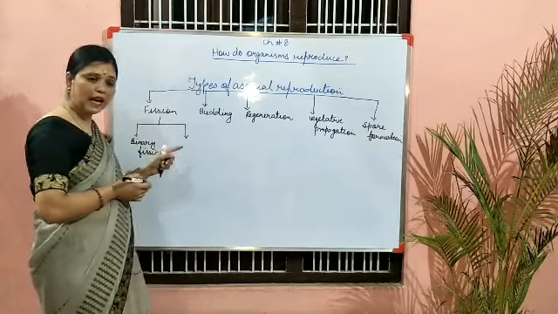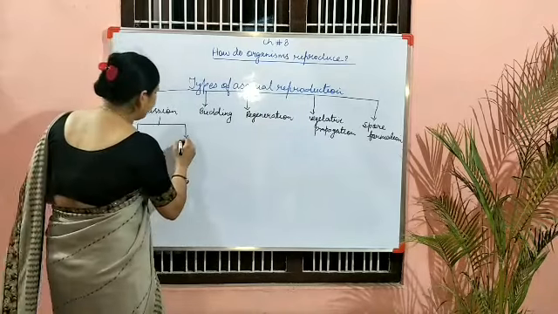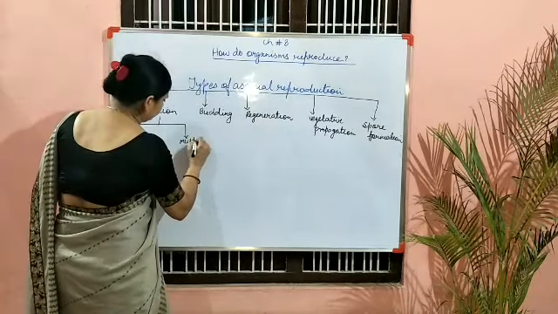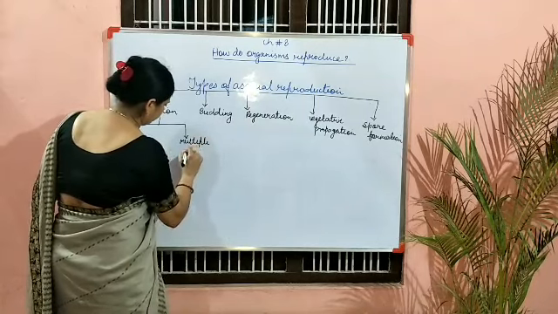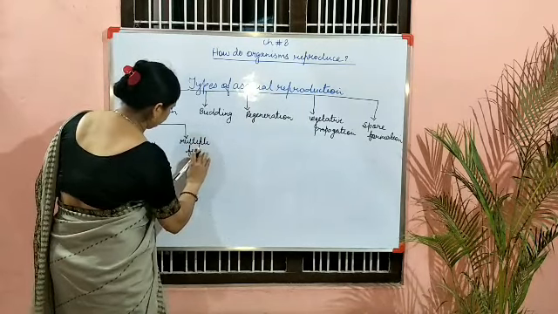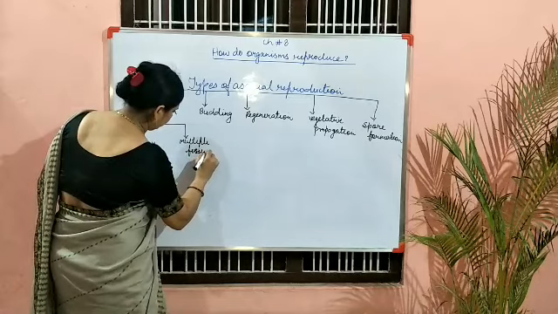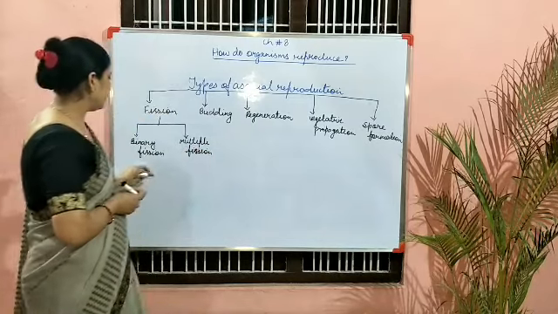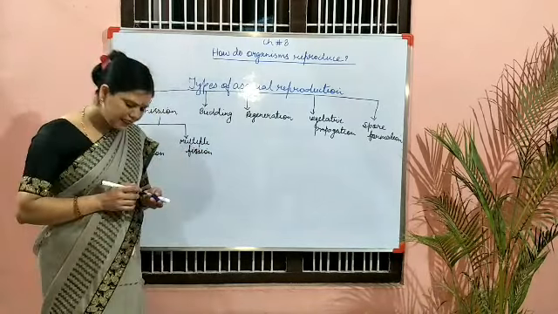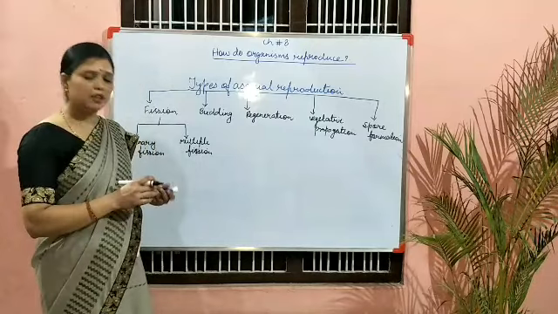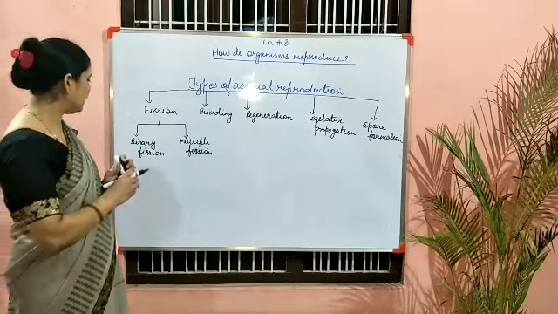Another type of fission is multiple fission. Binary fission is found, for example, in amoeba and bacteria.